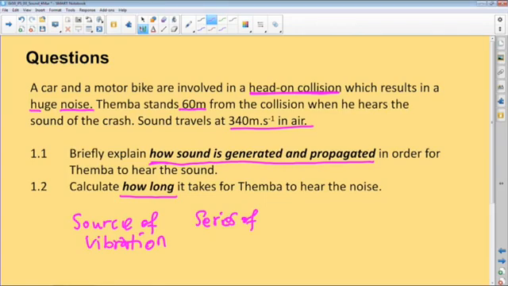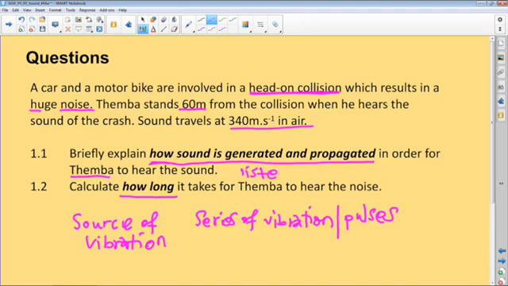So there's a series of vibrations or pulses. We can think of them as pulses. I think it refers to one and the same thing, a series of vibrations or pulses that are propagated as a result of the collision. The air is compressed, and the compressions and rarefactions are transmitted through the medium. That's how Timber actually gets to observe the sound. So Timber in this case is our listener of the sound.